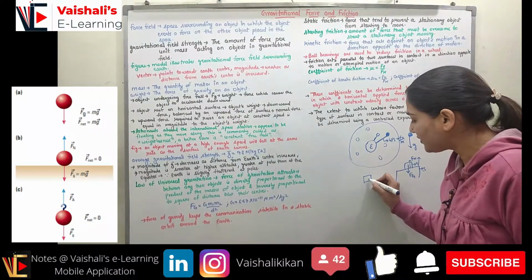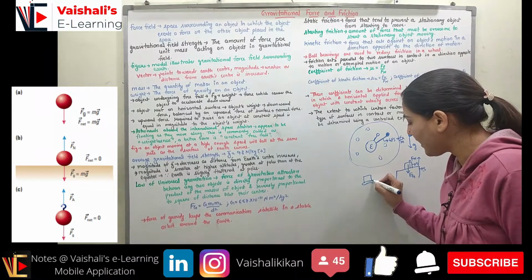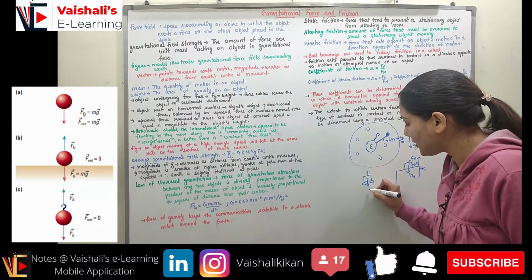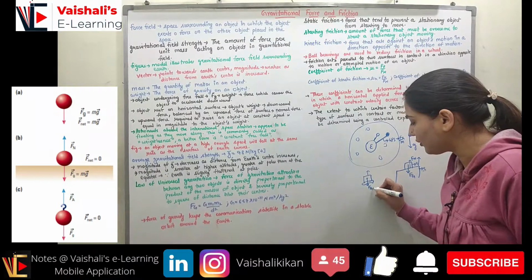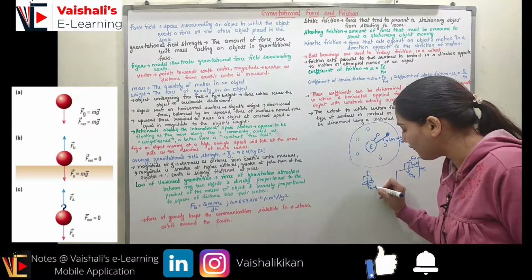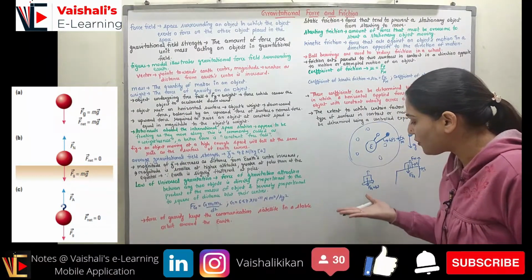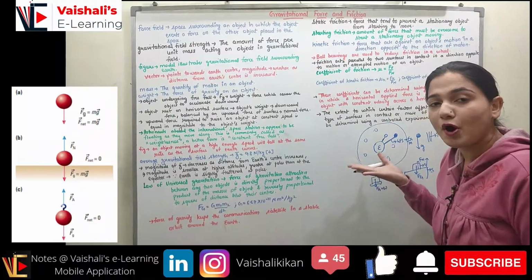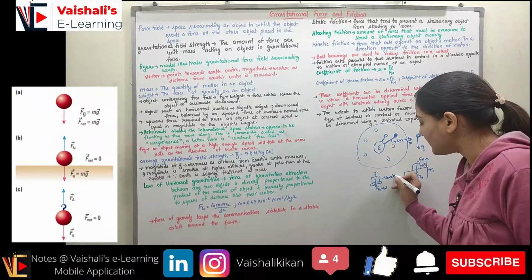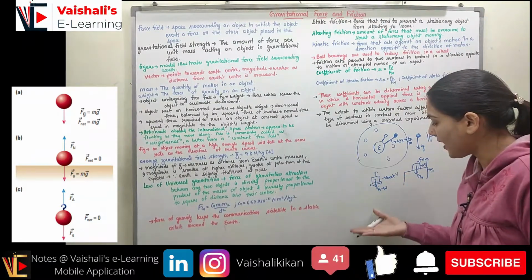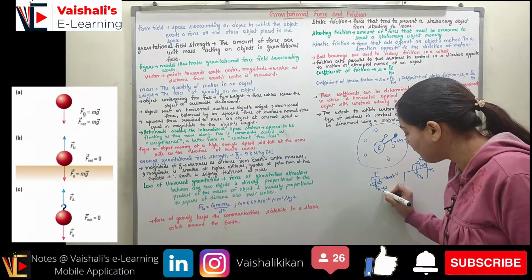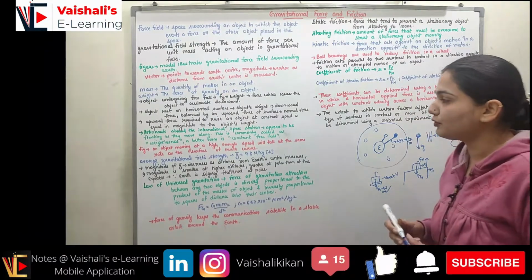Now here, if this is the object, I want to place it in my hand and raise it upward, right? The object is putting a force in the downward direction which is equal to the gravitational force, or the weight. I need to apply an equal force to move the body upward with zero acceleration, that is, with constant velocity. So when the object is moving upward with constant velocity, we have to apply a force equal to the weight of the object.